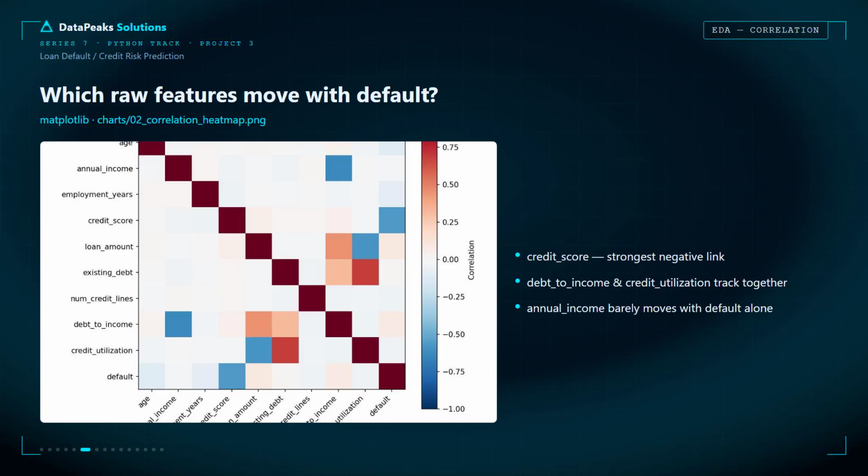Debt to income and credit utilization move together, highlighting borrowers with higher financial exposure. Meanwhile, annual income alone has only a weak correlation with default. These insights help eliminate redundant features, identify the most predictive variables, and build smarter machine learning models.